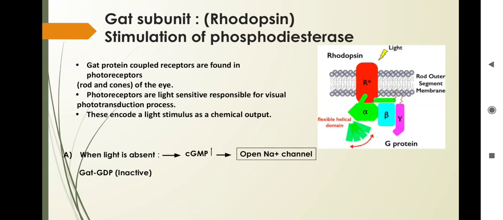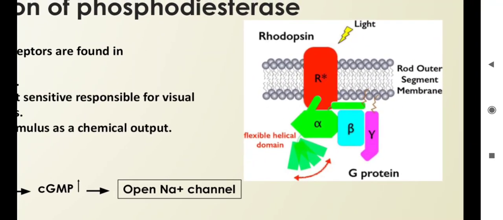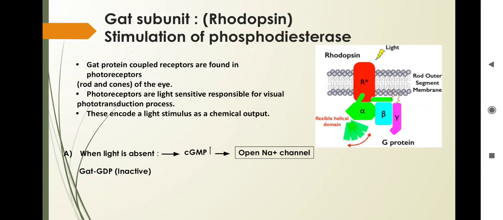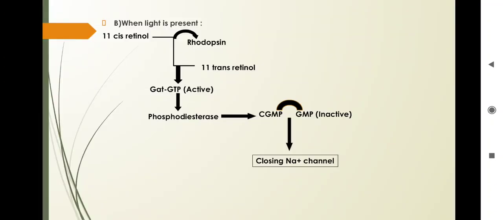But as you can see in this diagram, when there is a light on the rhodopsin receptors, there is one enzyme, 11-cis-retinol, and when there is a light it is converted into 11-trans-retinol, and this G-alpha T in the GDP form is converted into GTP, that is, inactive to active.